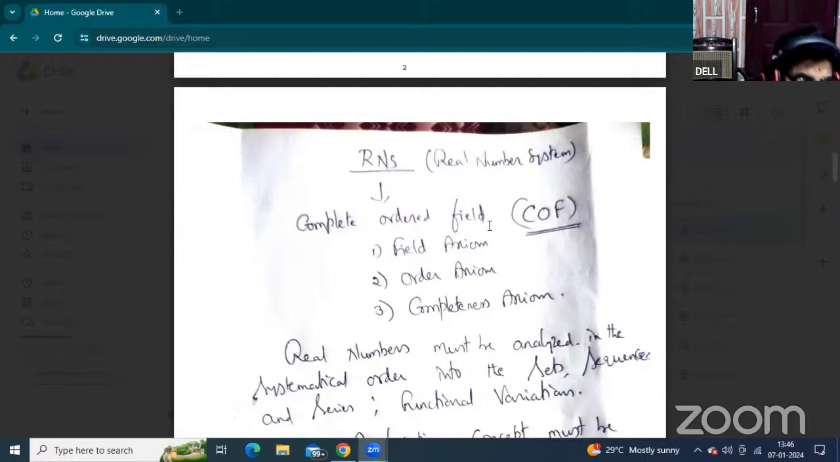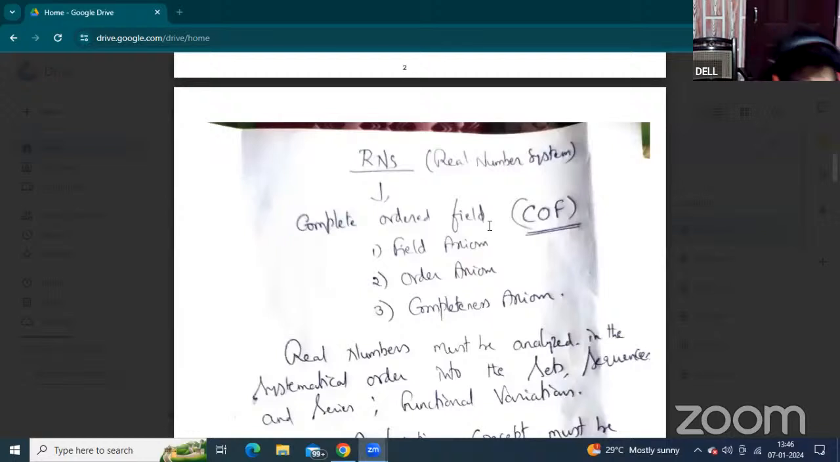Now that is the main concept, when the real numbers must be defined into sets as the systematic part. At the same time, we must define what is bounded, what is the lower bound, what is the upper bound. These are all definitions involved in the real number system. That is called RNS, the first block.